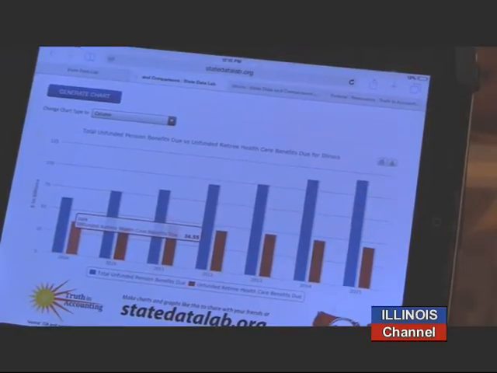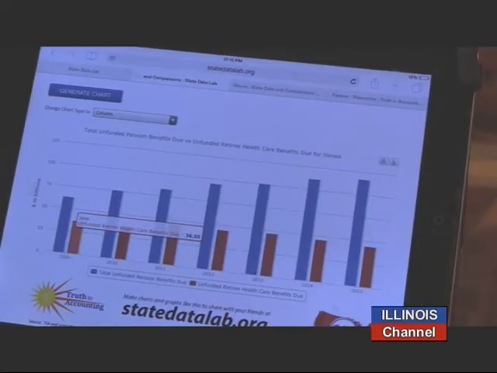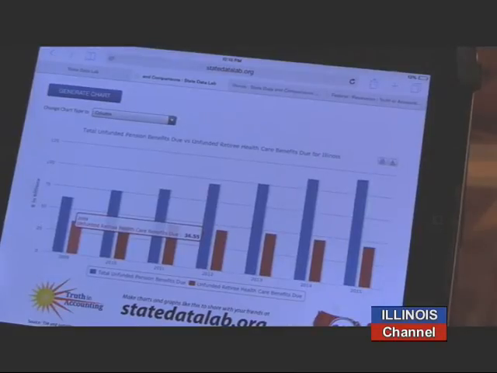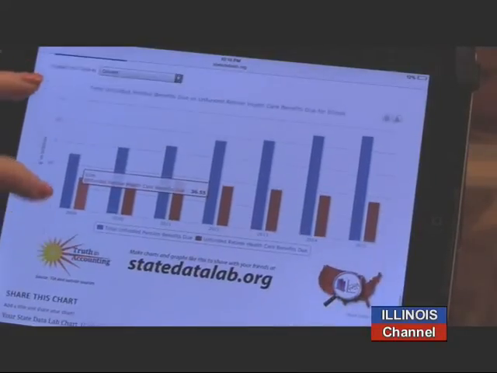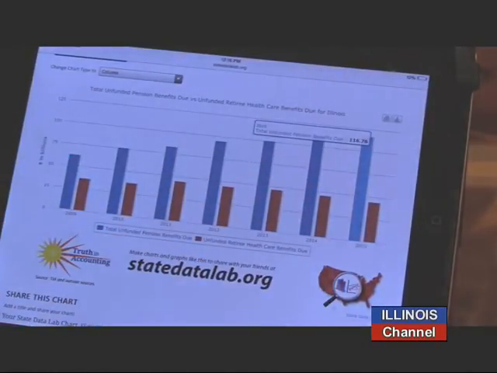And the blue is the unfunded? Unfunded pensions, and then this is the unfunded retiree health care amount. And again, you could share that chart or print it. So that's a new number I hadn't seen. So the unfunded pensions now are 116 billion. Yep.